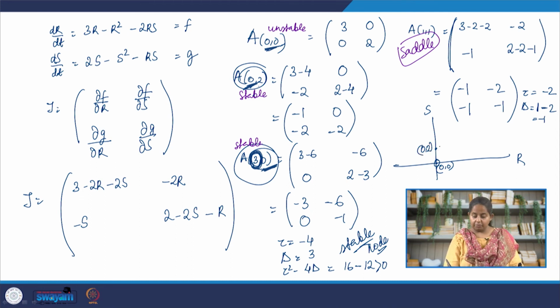This is a stable node, so again it is attracting. Let me draw this a little farther away so that you can see the trajectory slightly better. It is attracting trajectories towards each other. This is repelling the trajectories away from each other. Then we have the third fixed point where sheep are driven to extinction and rabbits still survive. This is also a stable fixed point, which means again it is attracting trajectories towards each other. Again, I have not drawn the curved trajectories because I do not know the eigenvalues and the eigenvector.